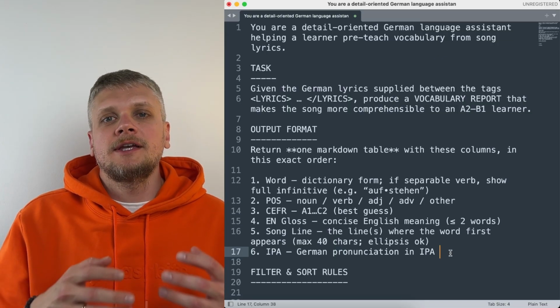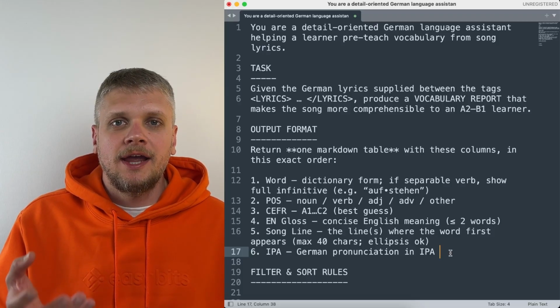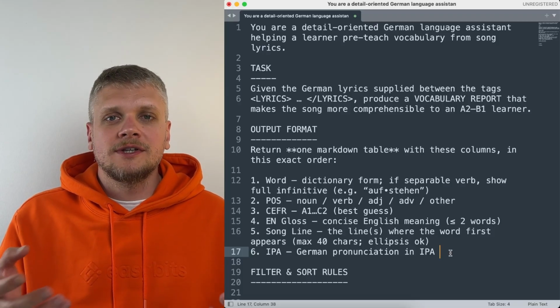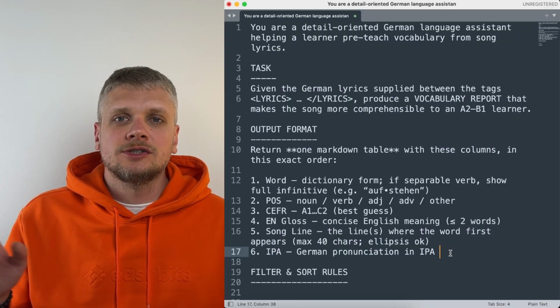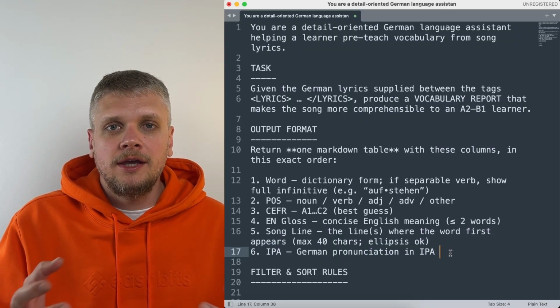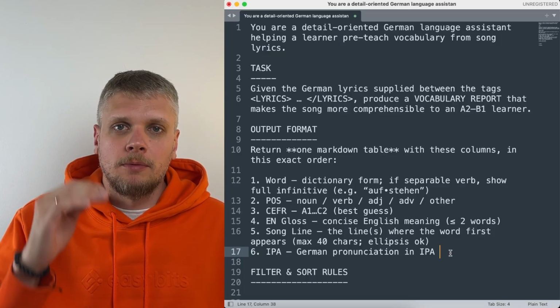The second step is an output format. It's very important to explain to the AI model what it should return. Of course, you can always say, give me the list of words, but then you cannot predict in which format it will be, which information it will contain. So it's much better to give it proper instructions.